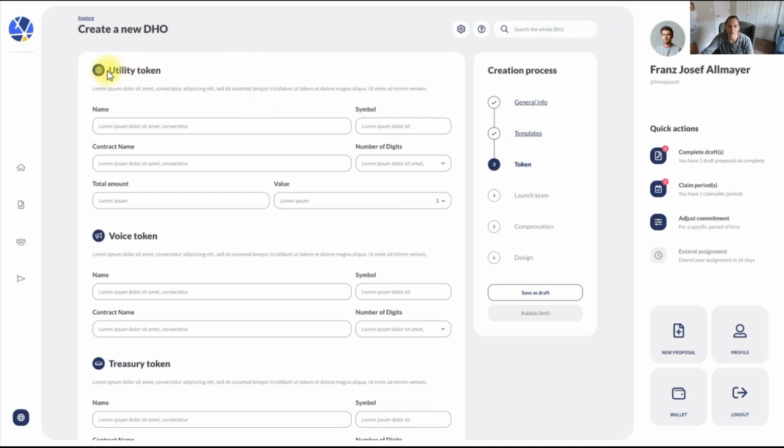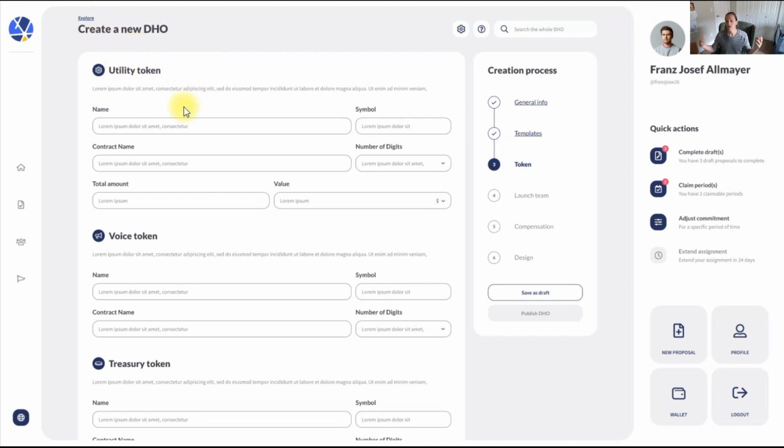So you get to create your own utility token if you want. A utility token you can use for maybe tracking contributions to your organization. So people are showing up, and let's say you are doing a local community and you want to do a village project with these DAO tools. So let's say someone has land. They have 100,000 acres that they want to give to this project. How do you account for that contribution? You can do it with this utility token.